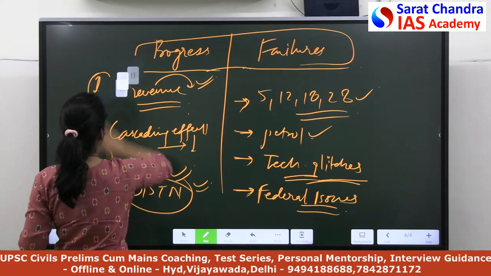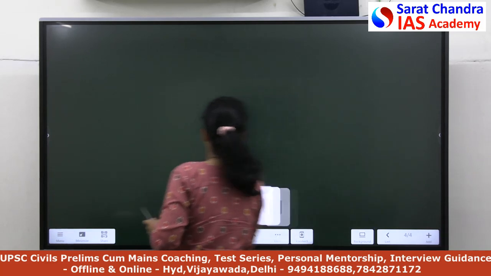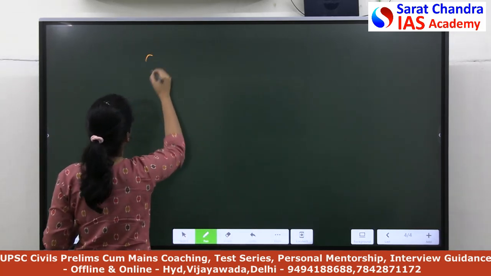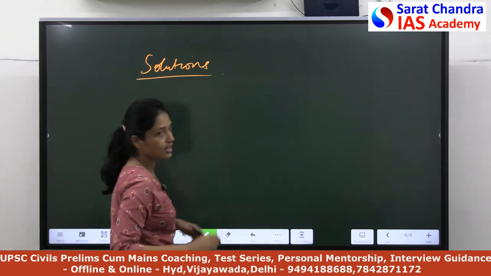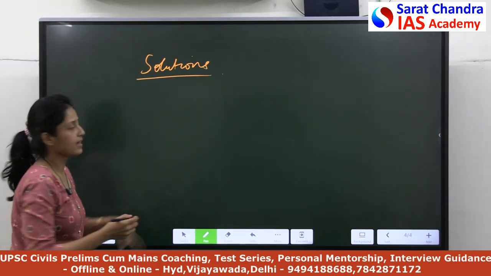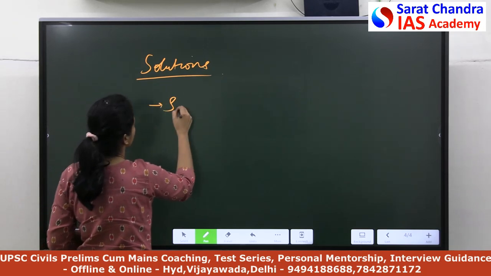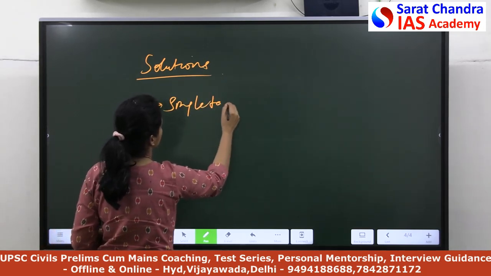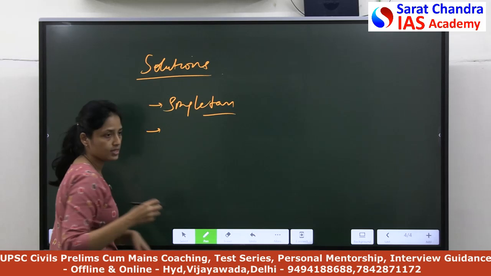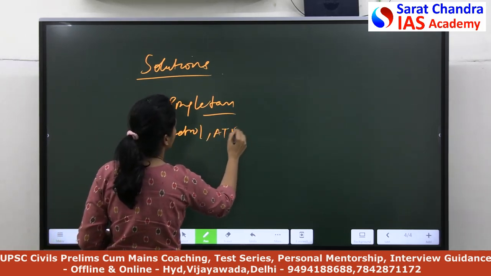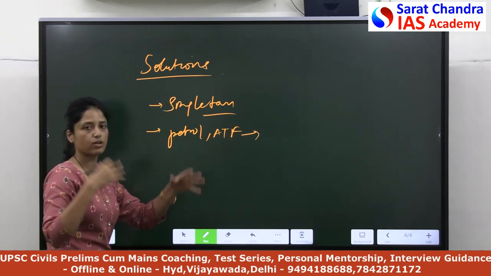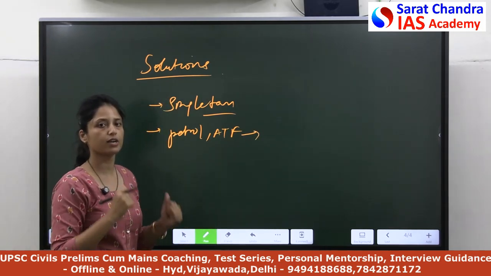So I think we discussed this. We discussed progress and failure. Since we have to analyze the answers, you have to give some solutions or suggestions. Basically, you can say that gradually India must try to focus on a single taxation system. Also, petrol, diesel and aviation turbine fuel are not part of GST, so gradually they must also be included in GST.